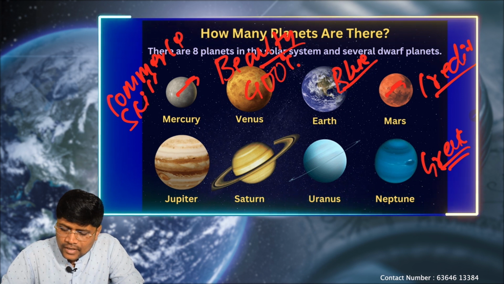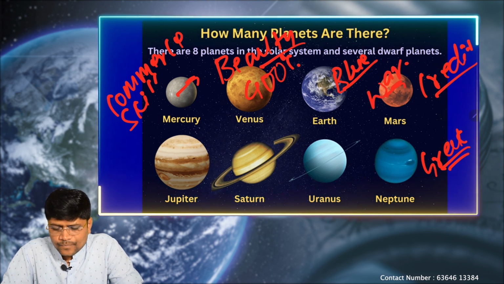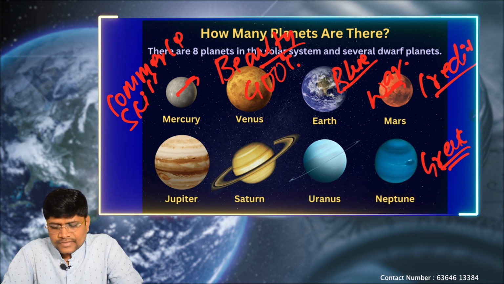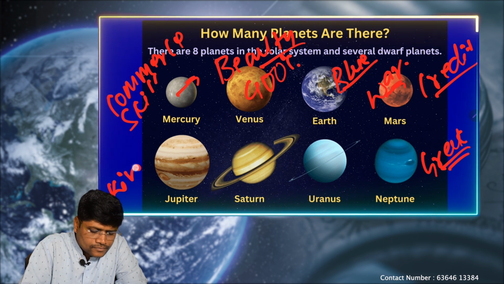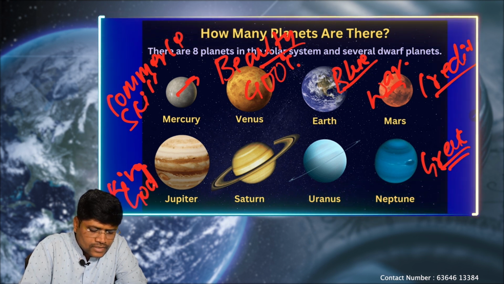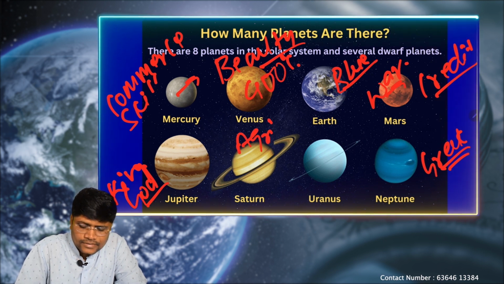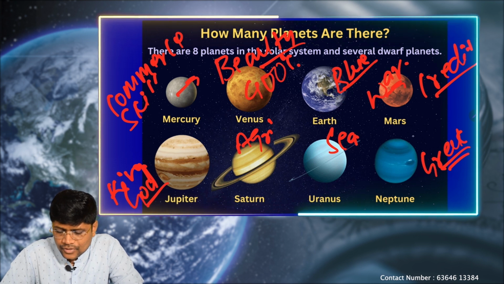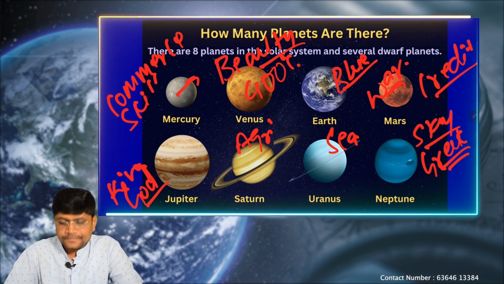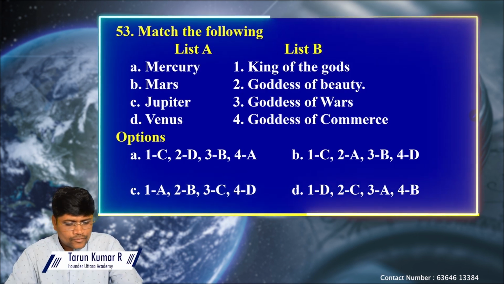Even Mars is called the god of war. According to Greek mythology, the people of Greece called Mars the god of war. Next, Jupiter is called the king of gods because of its giant structure. Saturn is called the god of agriculture, Uranus is called the god of sea, and Neptune is called the god of sky. This is all according to Greek mythology. Let's see the question again.